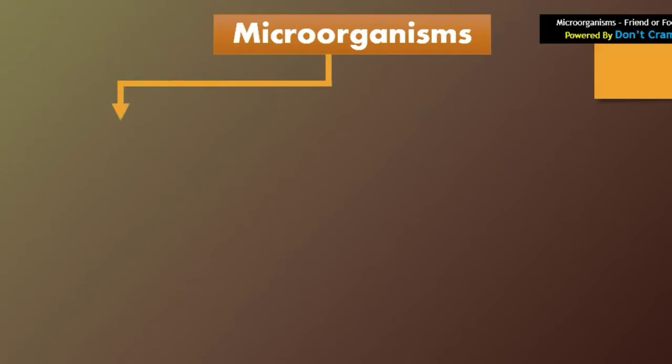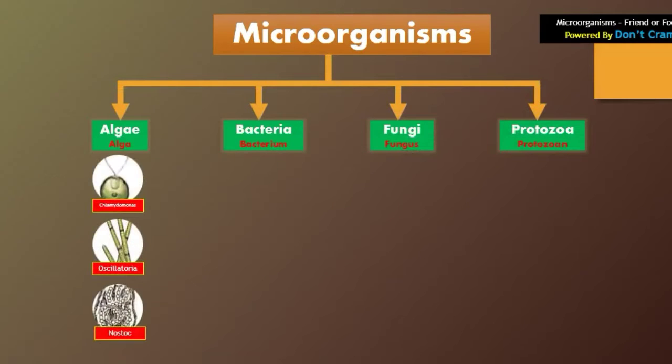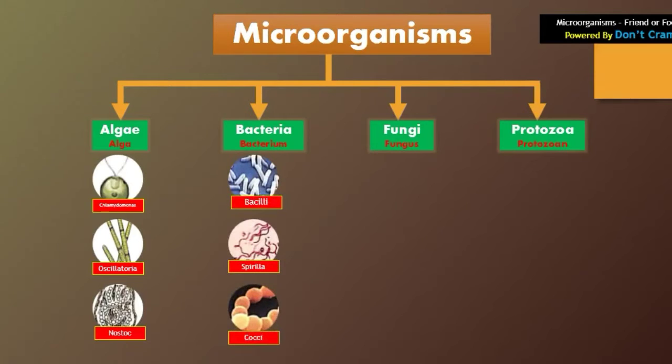Microorganisms are further of four types: algae, bacteria, fungi and protozoa. Algae have three examples: Chlamydomonas, Oscillatoria and Nostoc. Bacteria have three different shapes: Bacilli, Spirilla and Cocci. Bacilli are rod shaped bacteria, Spirilla are spiral shaped bacteria, and Cocci have a spherical structure.